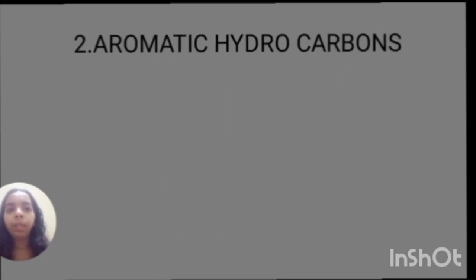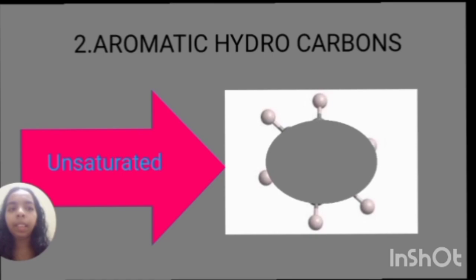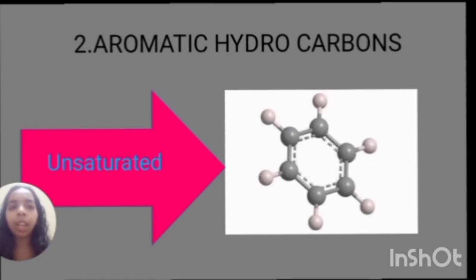Next we will see aromatic hydrocarbons. Aromatic hydrocarbons are unsaturated. For example, if a hydrocarbon contains a benzene ring in its structure, it is known as an aromatic hydrocarbon. They are unsaturated in nature because they have double bonds or triple bonds in their structure. So they are called aromatic hydrocarbons. They are unsaturated in nature.